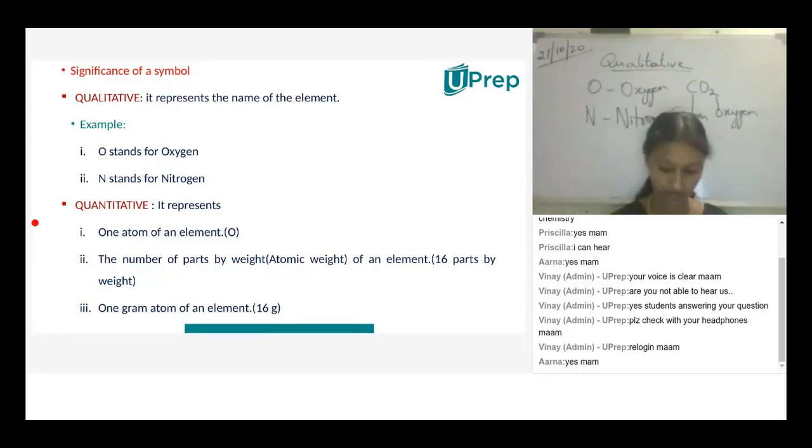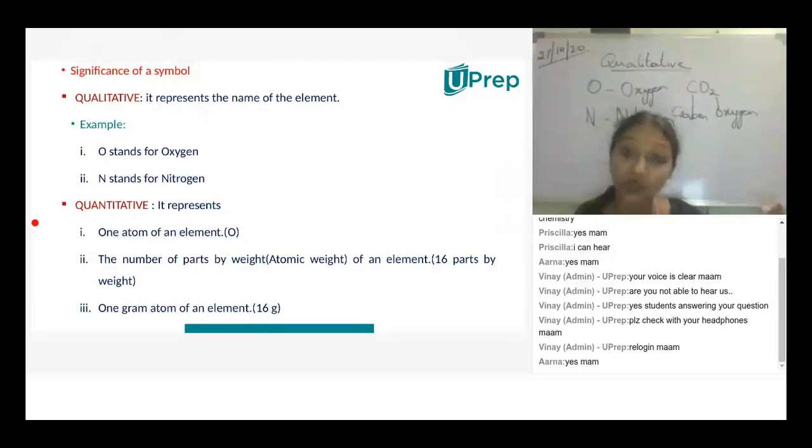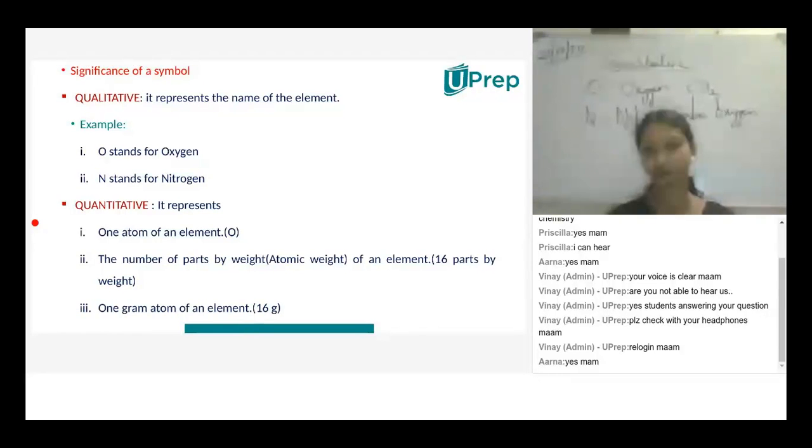No, ma'am. Very good. So quantitative representation means how much quantity, how many atoms are present in it, using a formula, like the CO2 I have written. Qualitative means carbon is present, oxygen is present. What do you mean by quantitative representation? It means how many atoms of carbon and how many atoms of oxygen. And if you go to the higher classes, you can learn how to calculate the atomic weight and molecular weight, so that you know how much mass of carbon dioxide is present in it. So the quantity, the mass.